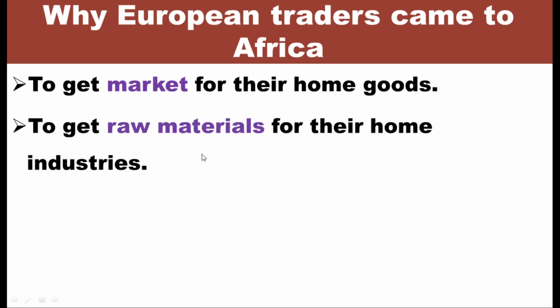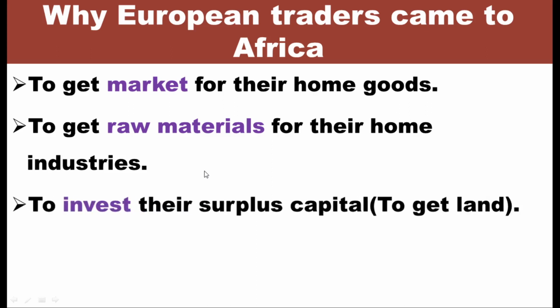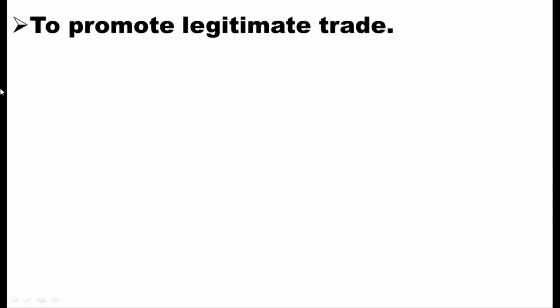To get raw materials for their home industries. Next, to invest their surplus capital, same as to get land for investment. Then, you can also have to promote legitimate trade. It was formed to promote legitimate trade.